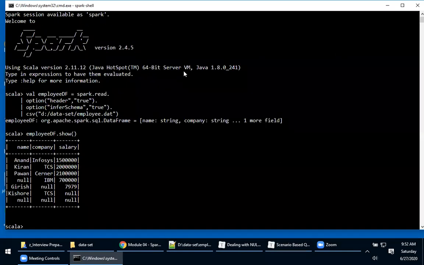Okay, now let me do, can you see this? We are getting the null values. Now we will see how to deal with these null values.